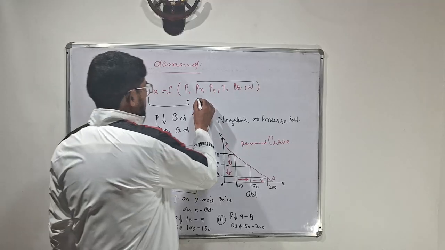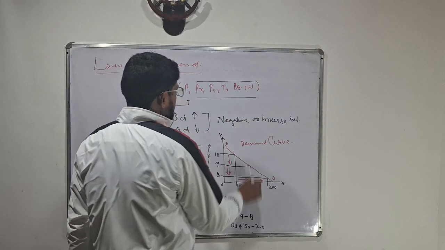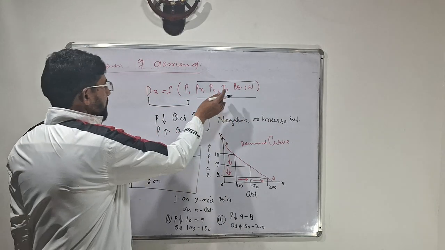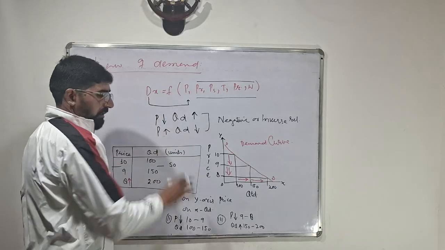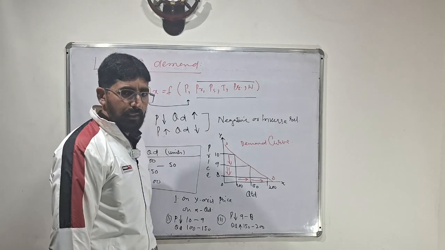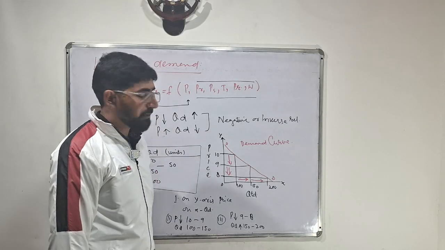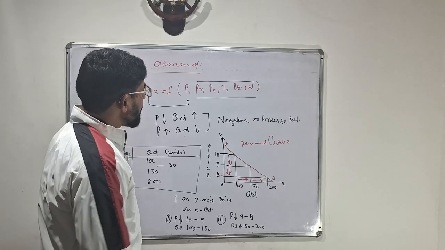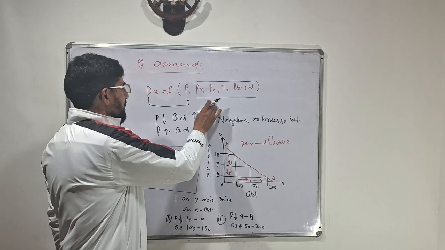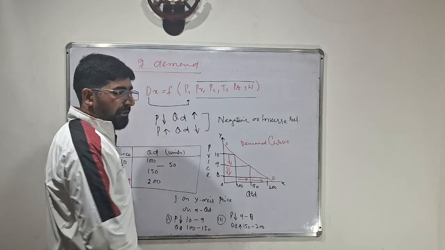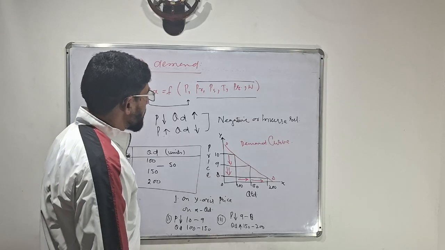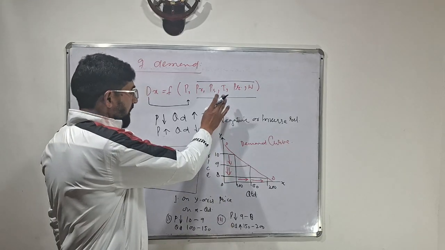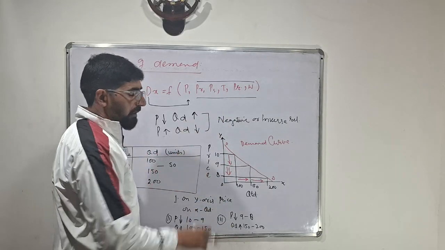Now these factors, price of related goods, tastes, preferences, weather conditions, what is the impact of these factors upon the quantity demanded? This I will take in the next lecture. In the next lecture, I will briefly describe what is the influence, what is the impact of these factors upon quantity demand, and what will happen to quantity demand at the marketplace if these factors are changed. Here we have kept them constant.